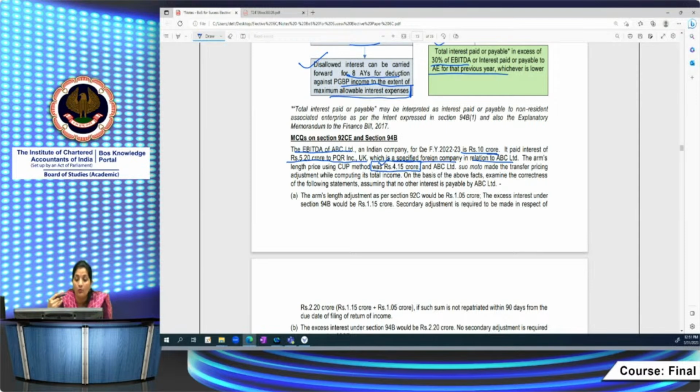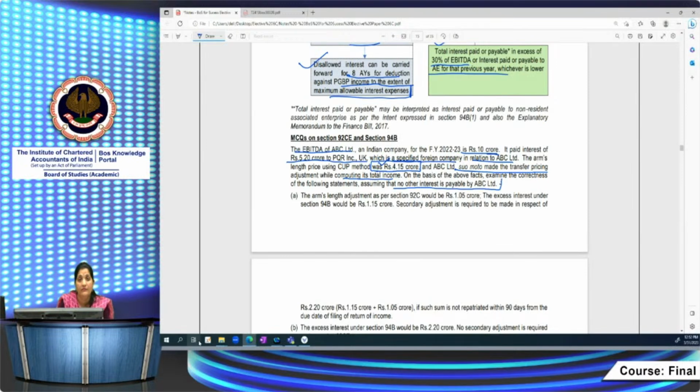That means you have to make some primary adjustment in your books of accounts, and it is being made suo moto by the assessee himself while computing its total income. It already restricted. On the basis of the above facts, examine the correctness of the following statements, assuming that no other interest is payable by ABC Limited.